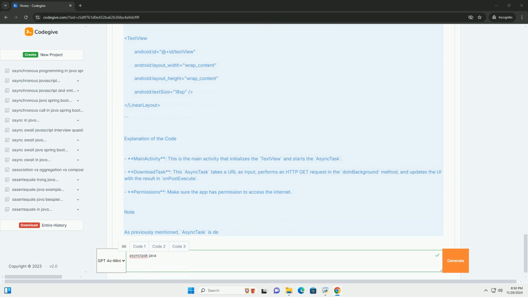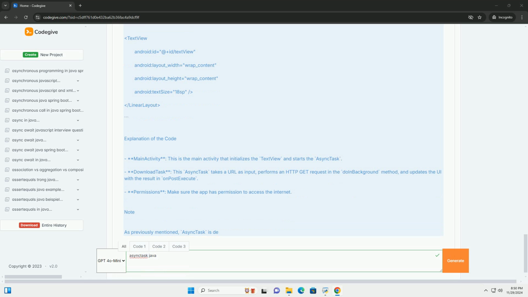Lifecycle of AsyncTask. 1. onPreExecute, runs on the UI thread before the task begins. You can perform setup operations here, like showing a progress bar. 2. doInBackground(Params), runs on a background thread. This is where you perform the heavy operations, like network calls or database access.